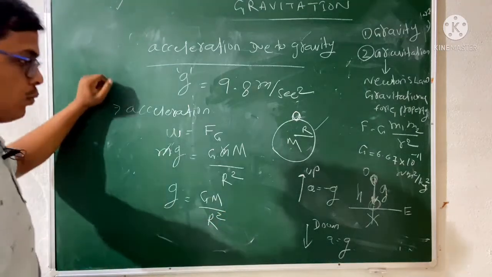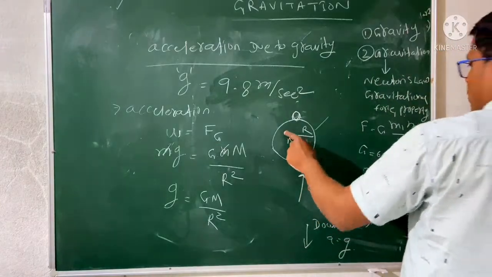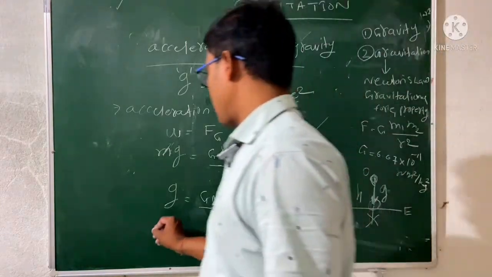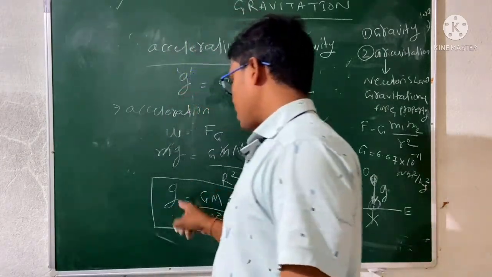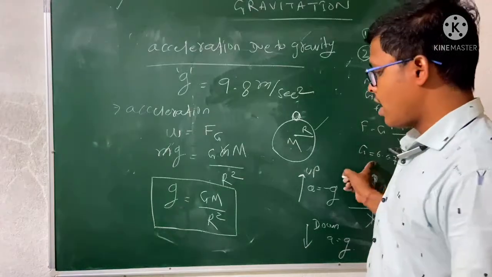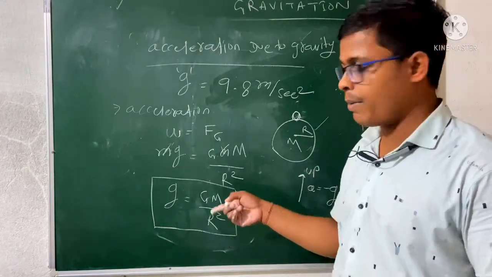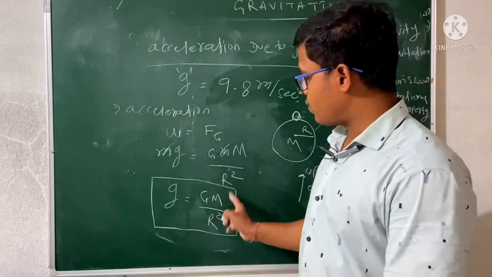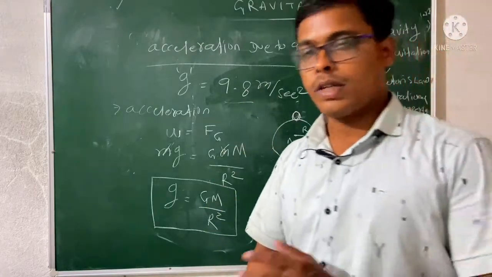So you know the G value, and you can find out the M value, what is the mass of the earth, and what is the radius of the earth. Then the expression of acceleration due to gravity is GM by r square. You substitute the value of G here, and tell me in the comment section what is the mass of the earth and what is the radius of the earth. Then you substitute here and you will find the value, that is 9.8 meter per second square.